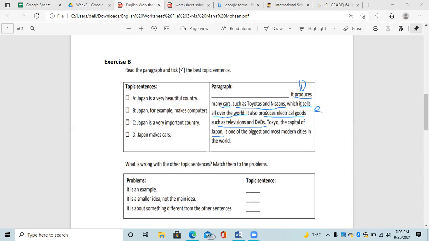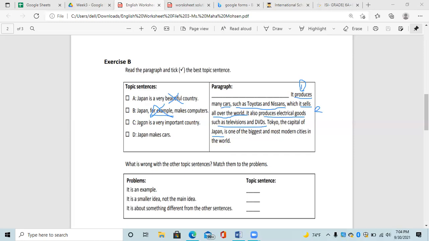a product that it sells all over the world. So we're not talking about its beauty. That's why this is not the topic sentence. Let's look at the second one. Japan, for example, makes computers. This is an example. And an example is not related to the topic sentence because we said that the topic sentence should only have the main idea. So an example is related to the supporting details. So this one is also not the topic sentence.